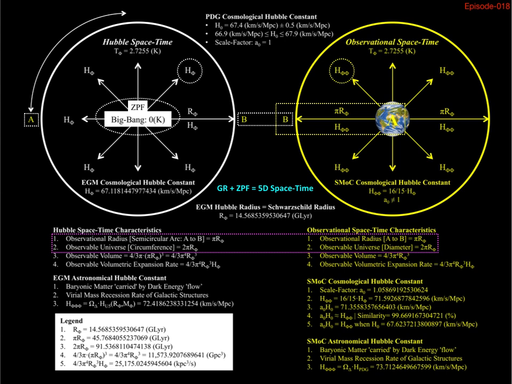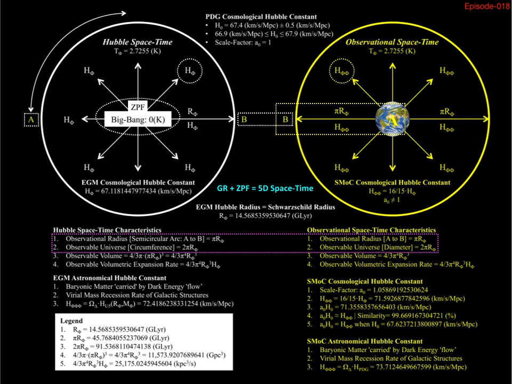Depicted inside the Hubble space-time sphere, we see the Hubble constant relating to the power spectra from the cosmic microwave background radiation, and term this the cosmological Hubble constant, appearing as h sub phi. Similarly, depicted within the observational space-time sphere, we see the Hubble constant relating to the cosmic distance ladder, and term this the astronomical Hubble constant, appearing as h sub double phi. When we merge the white sphere with the gold sphere, we get 5D spacetime, or in other words, 4 spatial dimensions plus 1 temporal dimension, and we come back to the quantum model of cosmology illustration we saw on the previous slide. Please pause the video to study the information provided.